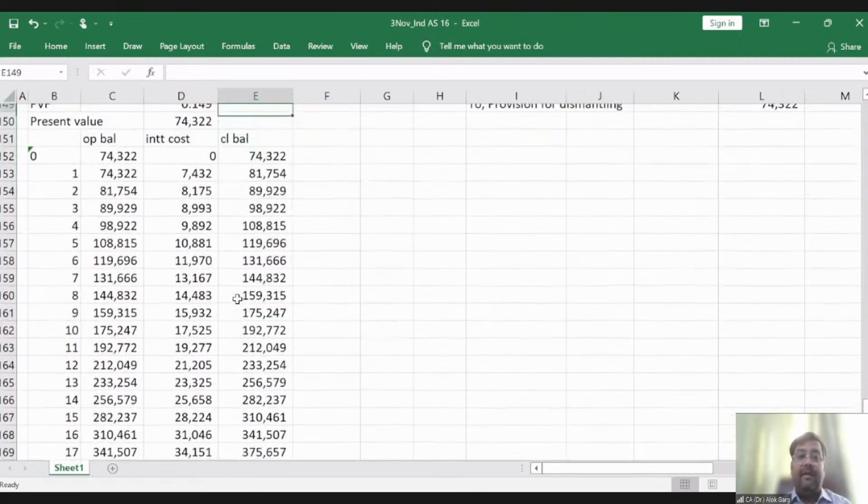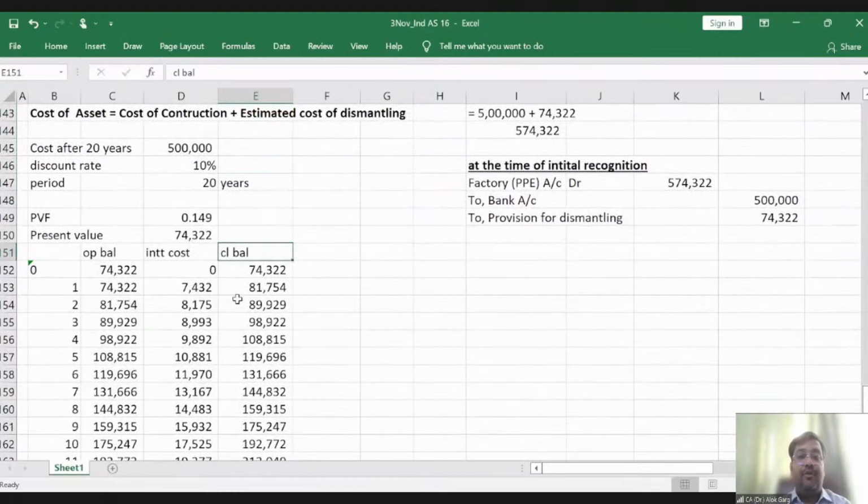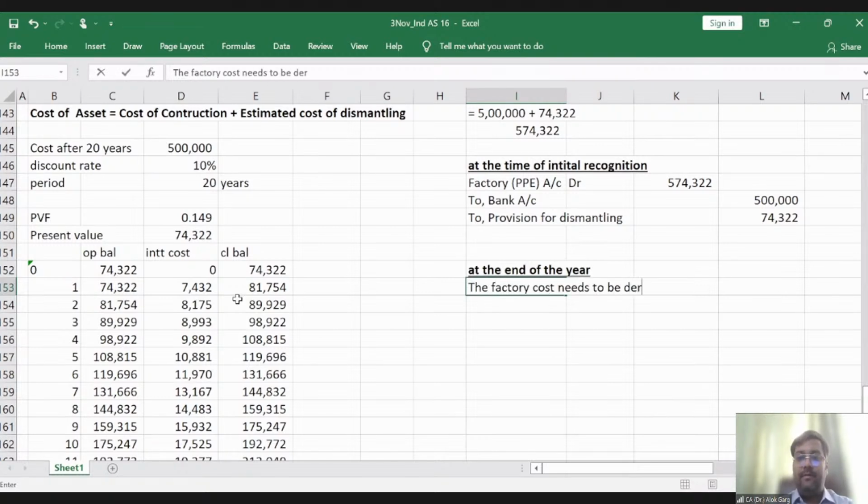So every year, what accounting entry do you need to pass? Every year at the end of the year, the factory cost needs to be depreciated over 20 years. So what is the accounting entry?